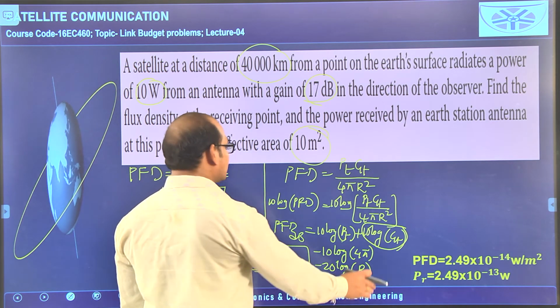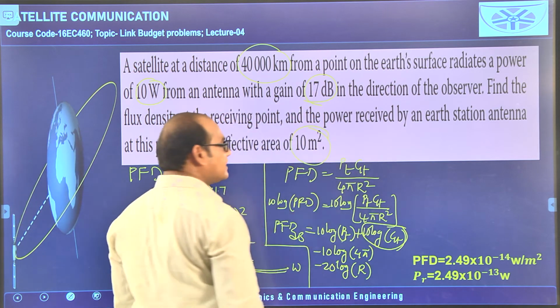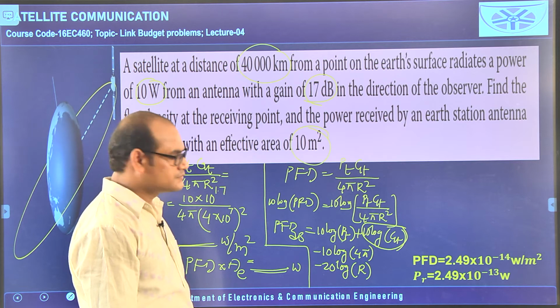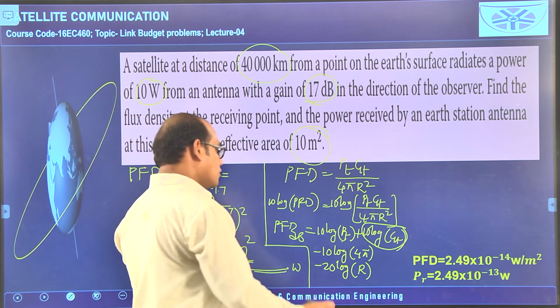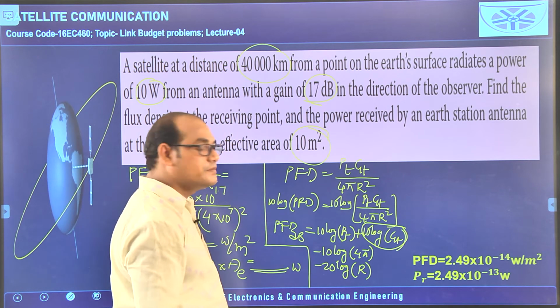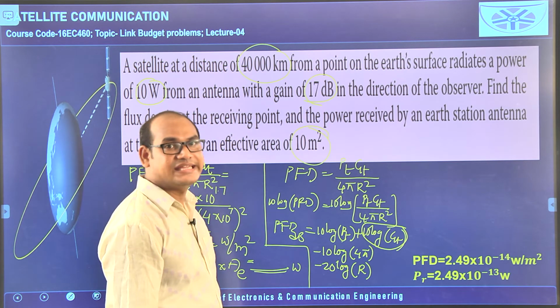R is nothing but what? 40,000 kilometers, right, in meters, that means 4 into 10 to the power of 7 meters. So, do the calculation for this one, that is enough to get the PFD, power flux density in dB.